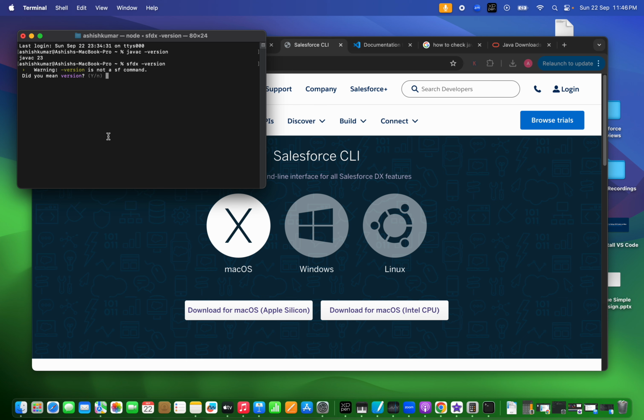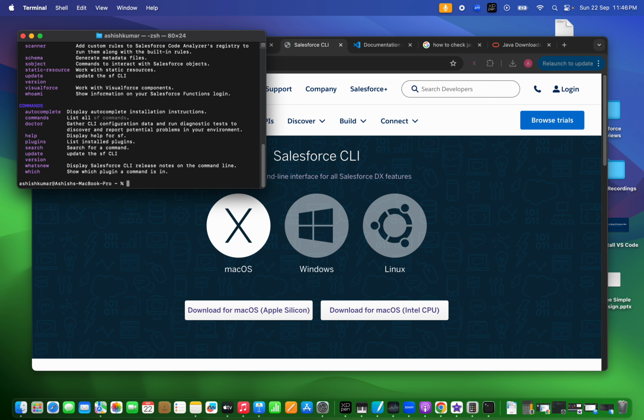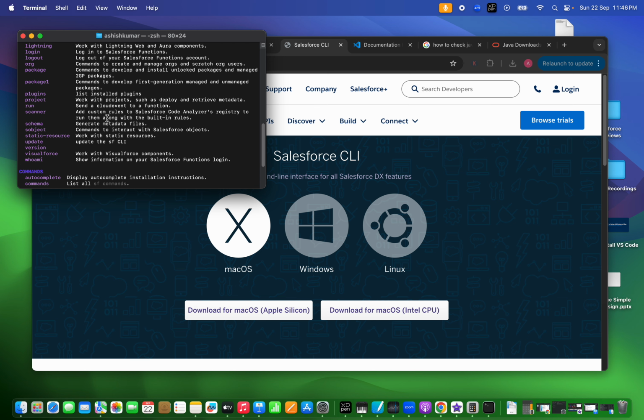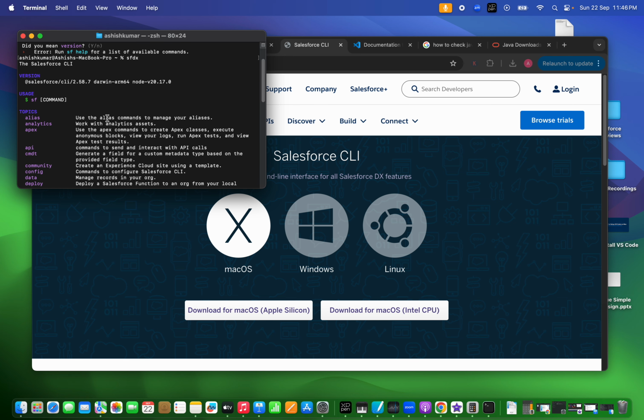Okay, so yeah, let's say if it has not recognized, you can just write sfdx and run. So if you see here, since the Salesforce CLI is successfully installed, if you just write sfdx, it's giving us the version